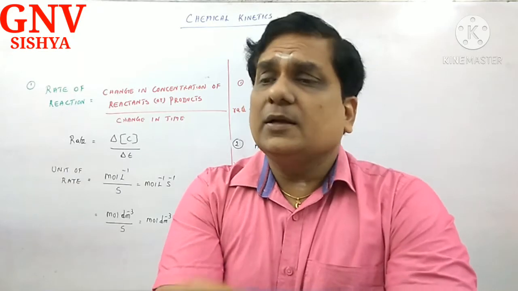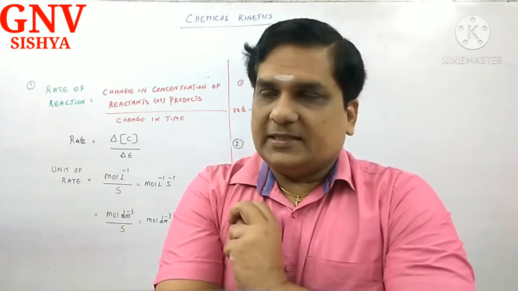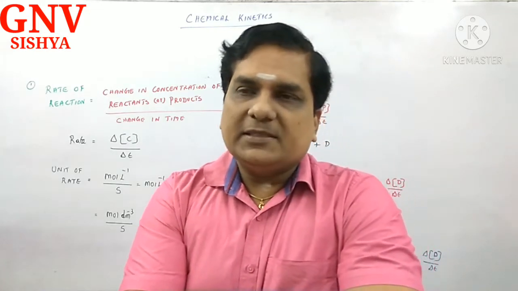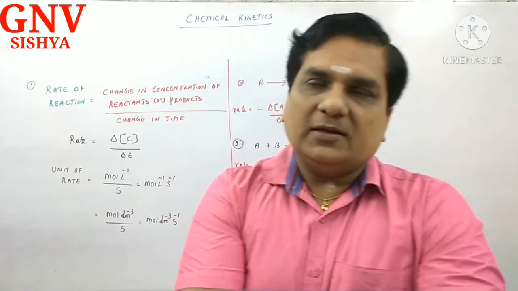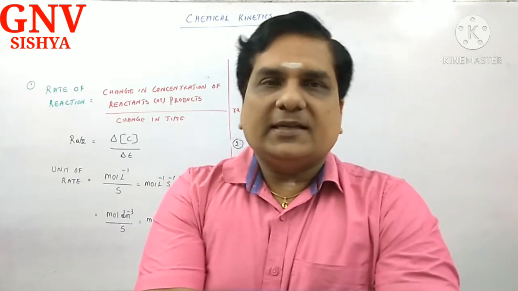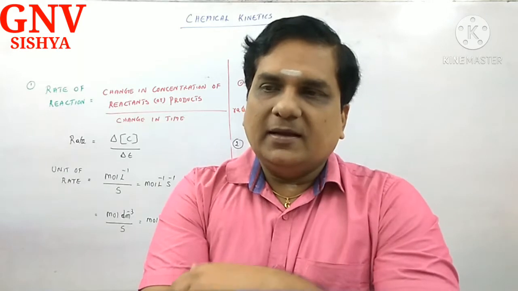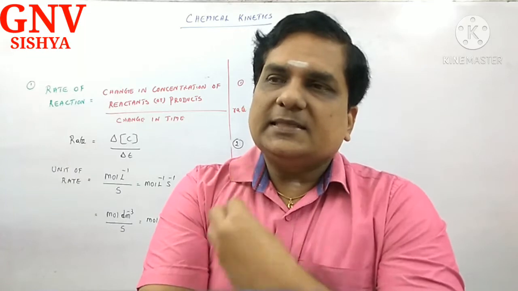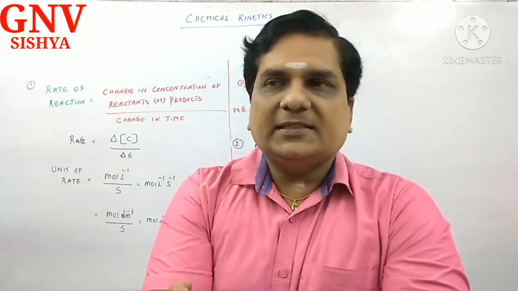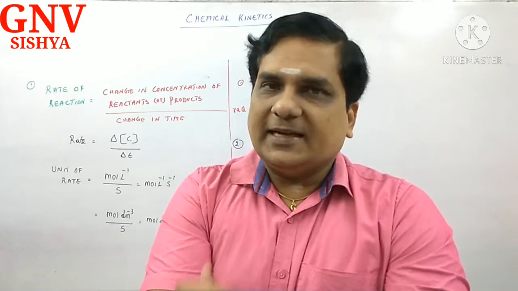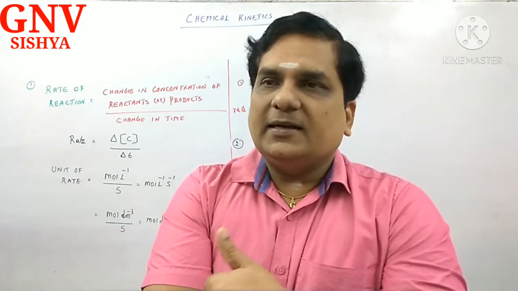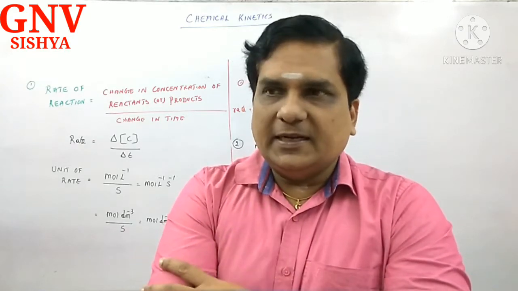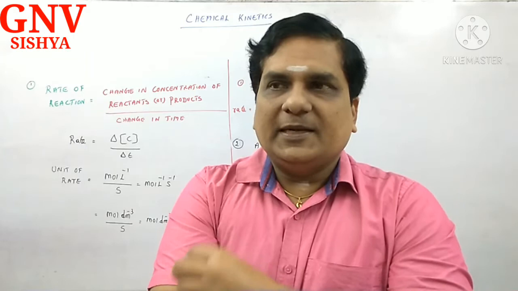In chemical kinetics, we call the rate of the reaction, which is exactly equal to the speed of the reaction. In physics, we call it speed or velocity. In chemistry, we call it rate. Velocity or speed acquires a new name called rate. What is velocity? Distance traveled divided by time taken. If the distance is in meters and time in seconds, it is meter per second. If the distance is in kilometers and time in hours, kilometer per hour. That is the unit of speed or velocity in physics.